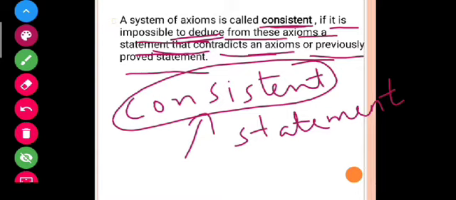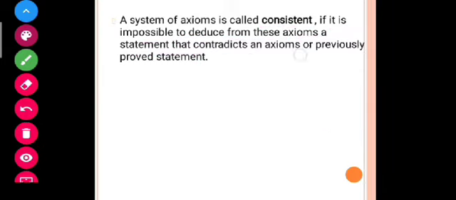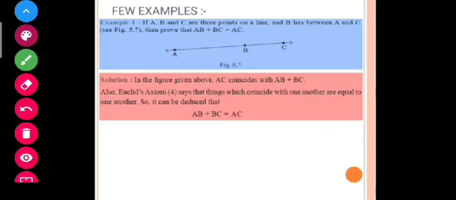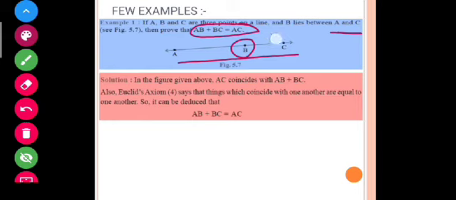Let us come to a few examples here. Here it is written that if A, B and C are 3 points on a line, and B lies between A and C, then you have to prove that AB plus BC is equal to AC. Students, very simple. Again, let me draw a figure here. A, here it is your B, and here it is your C.